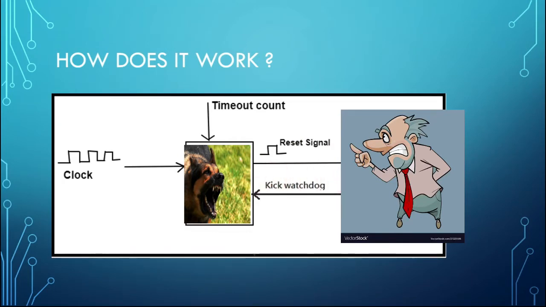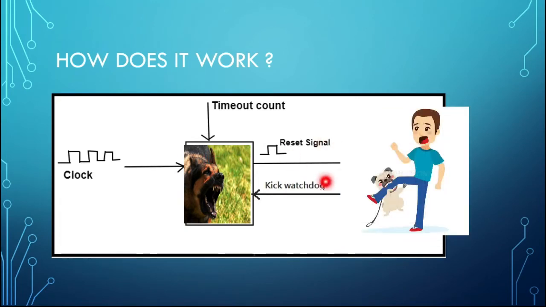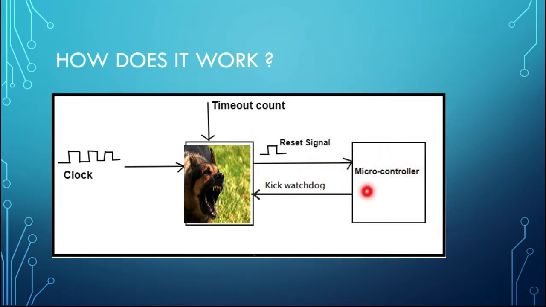So what happens if you don't threaten him? He will come at you and he will bite you, right? That's the same thing that is happening in this watchdog timer. When the microcontroller is giving a specific reset signal at specific intervals, the watchdog won't reset the microcontroller.